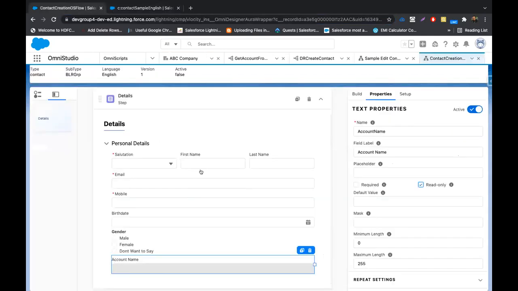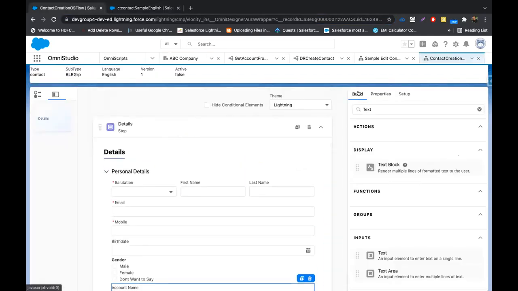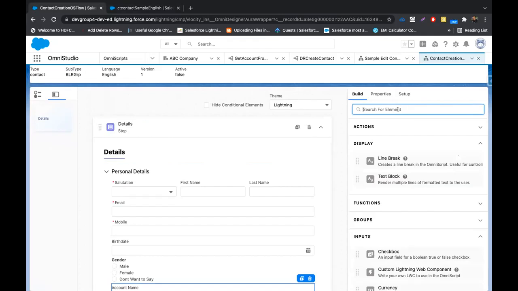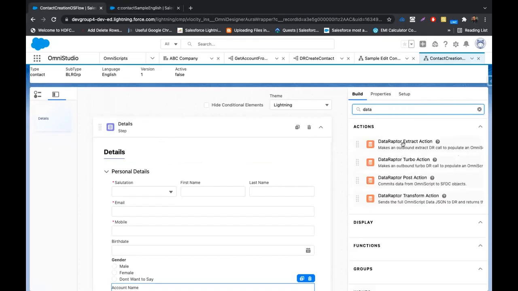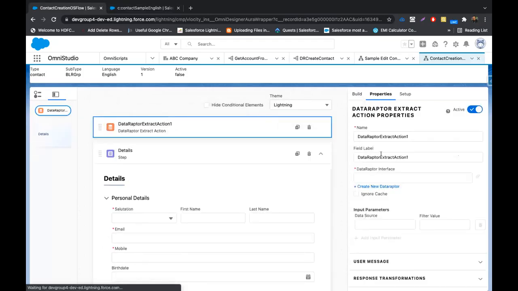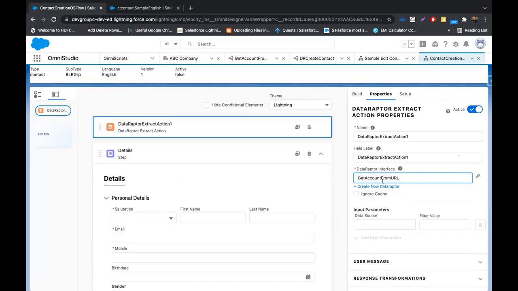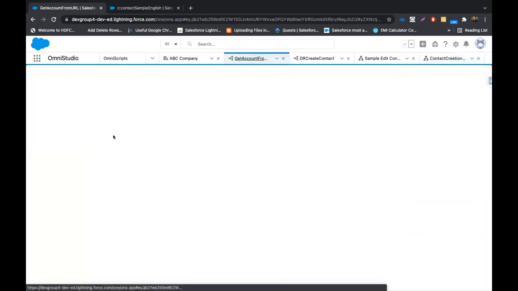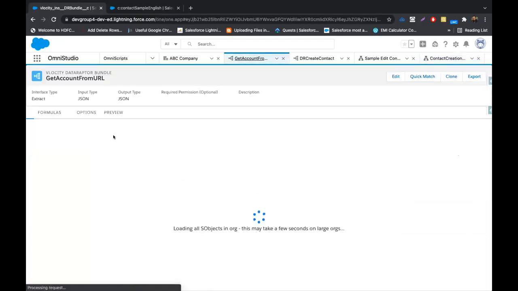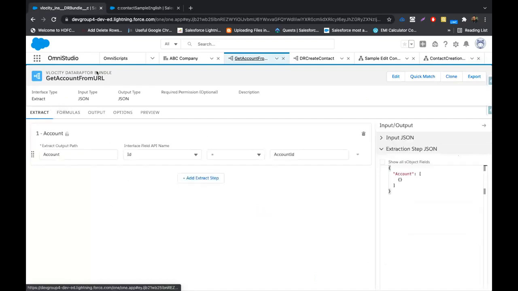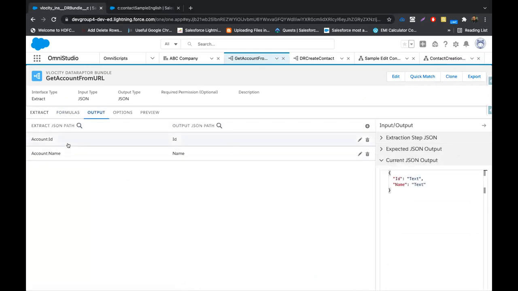For getting the details, I have already built a data raptor. I'll just reuse the data raptor which we built as a part of the data raptor demo, and I'll get account details from the URL. If you see, this is the data raptor that is created already, where we are passing account ID, and in output it is giving us the name and ID.